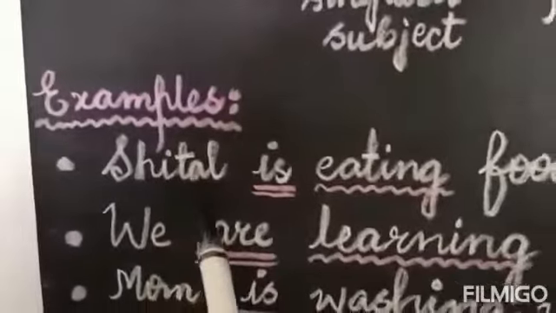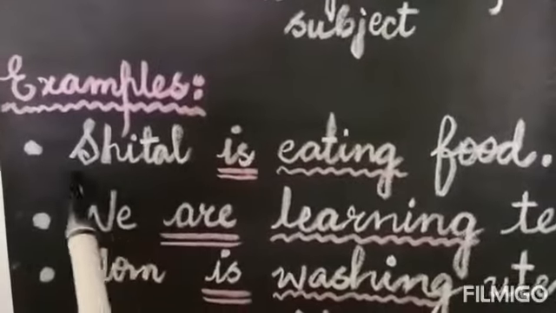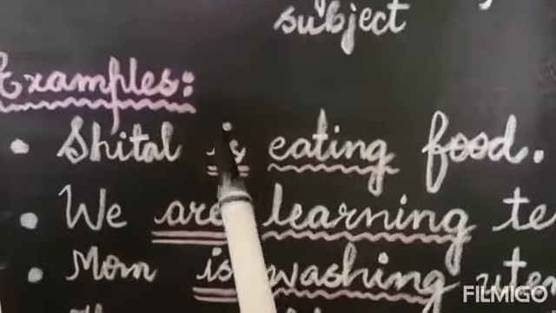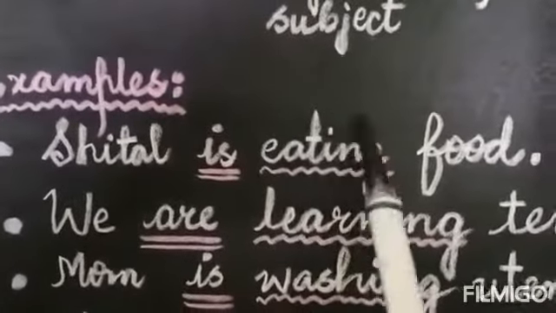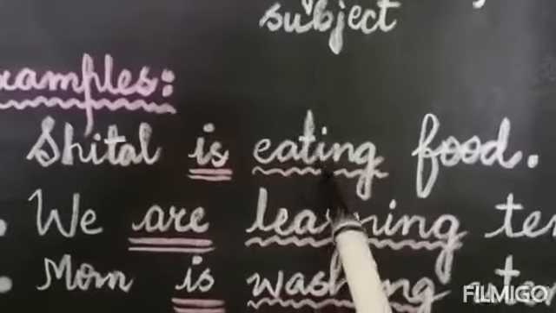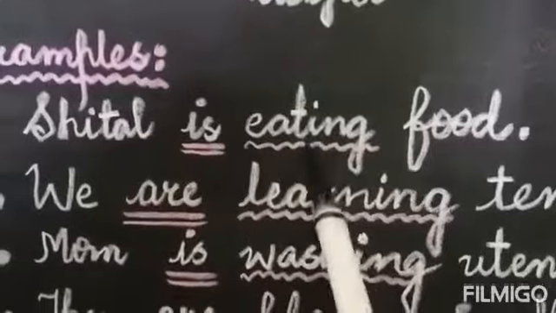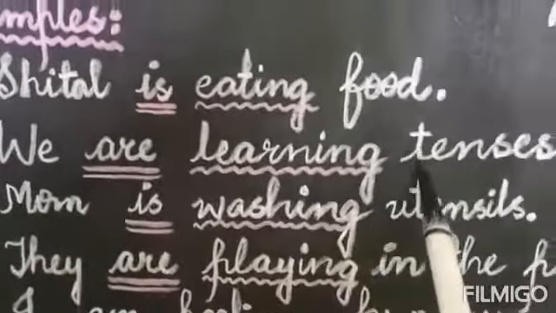Now let's go through some examples. Sheetal is eating food. Here Sheetal is one girl, singular subject. Which helping verb have we used? Is. Sheetal is. Then verb eat. Have we used eat or eating? Eating, because ing form of the verb is to be used. So we have changed this eat to eating. Sheetal is eating food.